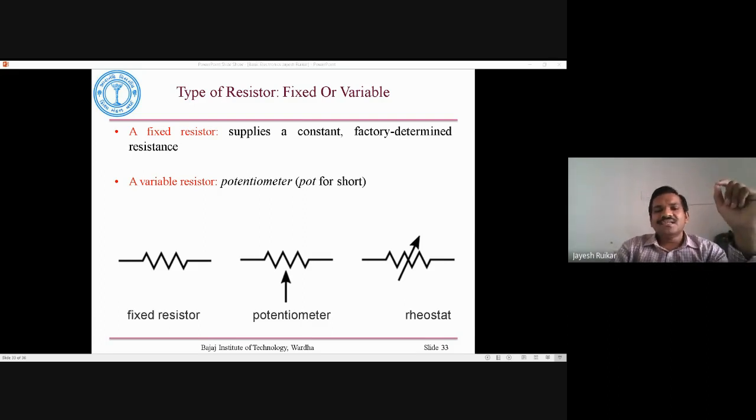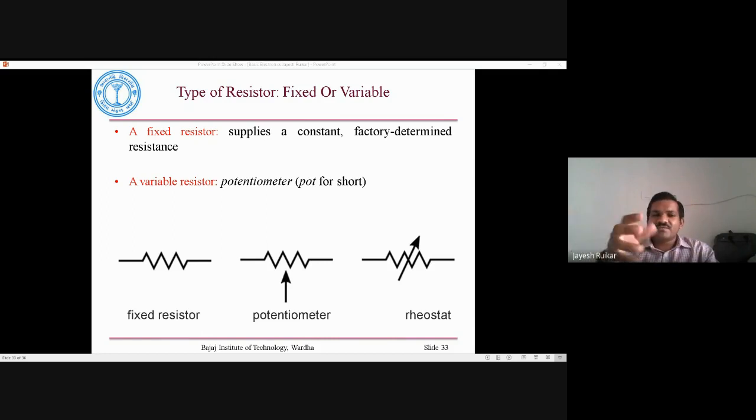In this case, you can use a potentiometer if you want to vary the amount of current or the amount of voltage that you are supplying to an electrical circuit. A few examples we have seen are dimmers, voltage regulators and fan regulators. You can move the knob and the speed of the fan will be controlled.